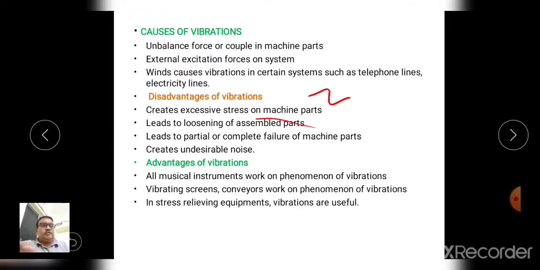Now, what are the causes of the vibration that we will see? First cause of the vibration is unbalanced force and couples in the machine part. So generally machines are made up of different machine components, and these machine components are like wheels or bars. We'll take the example of the vehicle wheel.